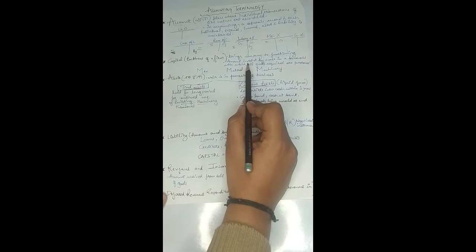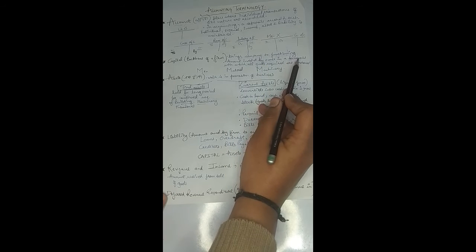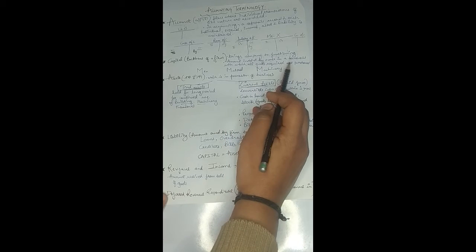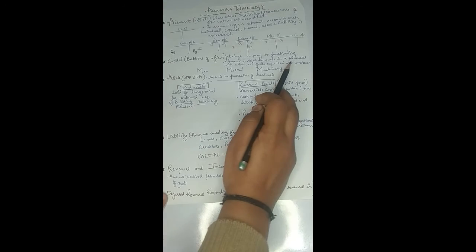The amount of money which is invested by the owner in a business, from which all the goods will be purchased, right? From which all the payments to the suppliers will be made. So that money which acts as the backbone of the firm, that money which is invested by the owner in the business, and that money which will bring the complete business into functioning, that amount is known as capital, right?